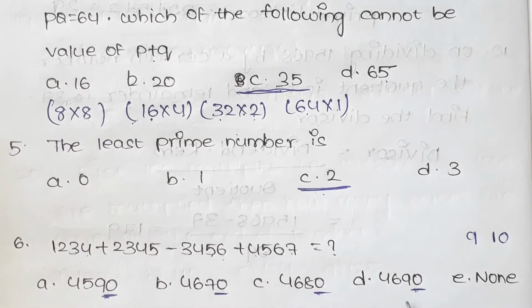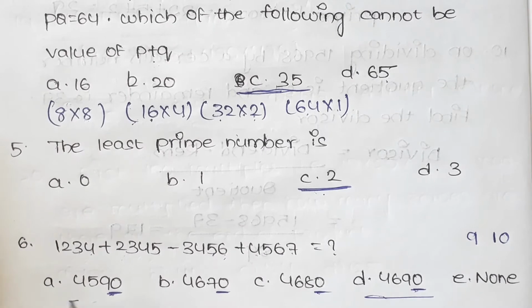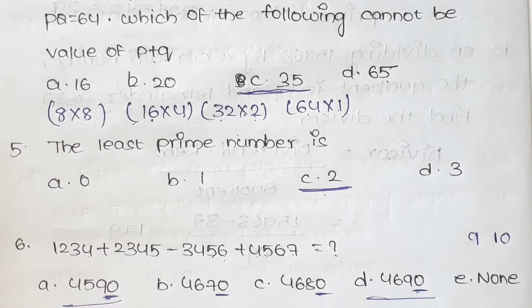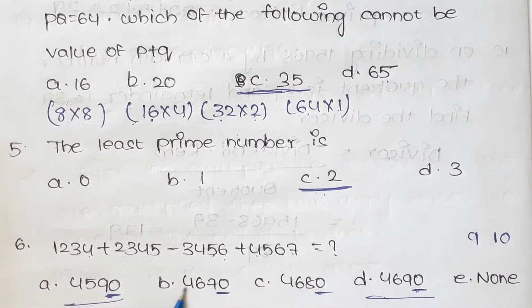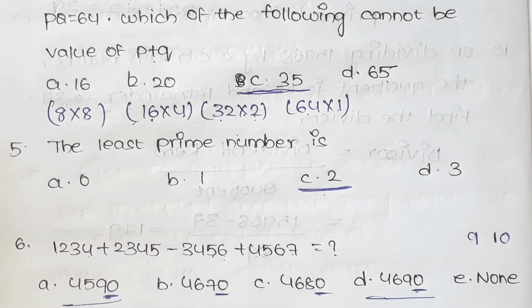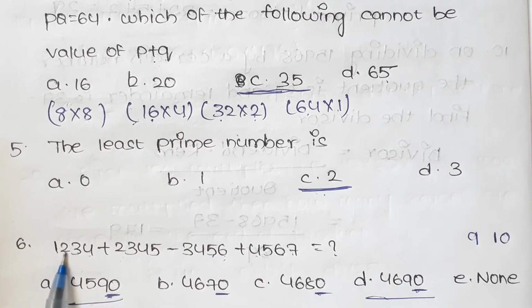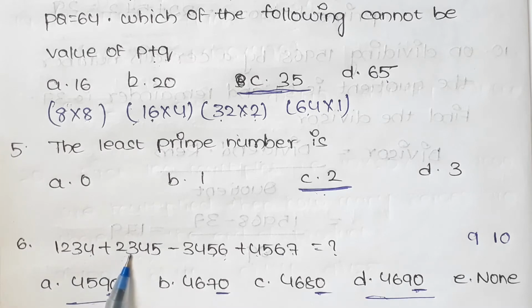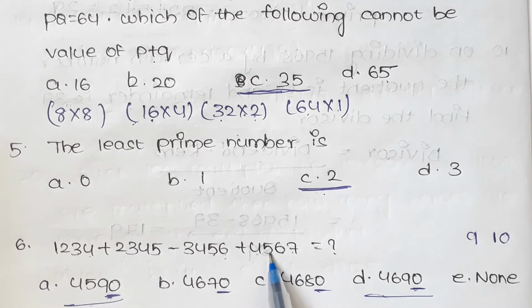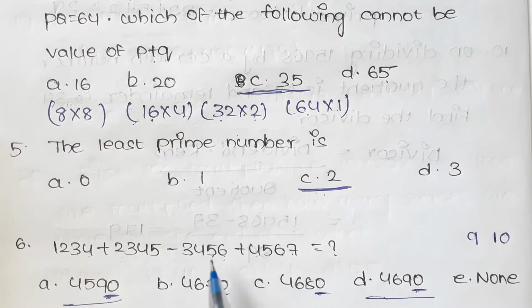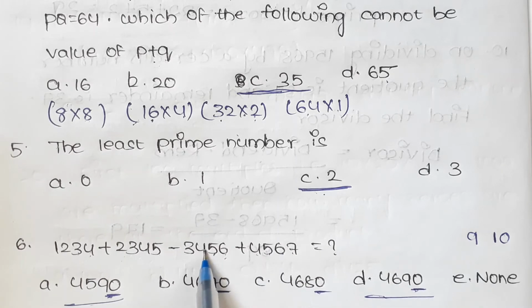In D and A we have second digit as 9, and now B and C are eliminated and we have only A and D. And now let us see third digit addition, that is 2 plus 3 is 5, 5 plus 5 is 10, and 10 minus 4 is 6.